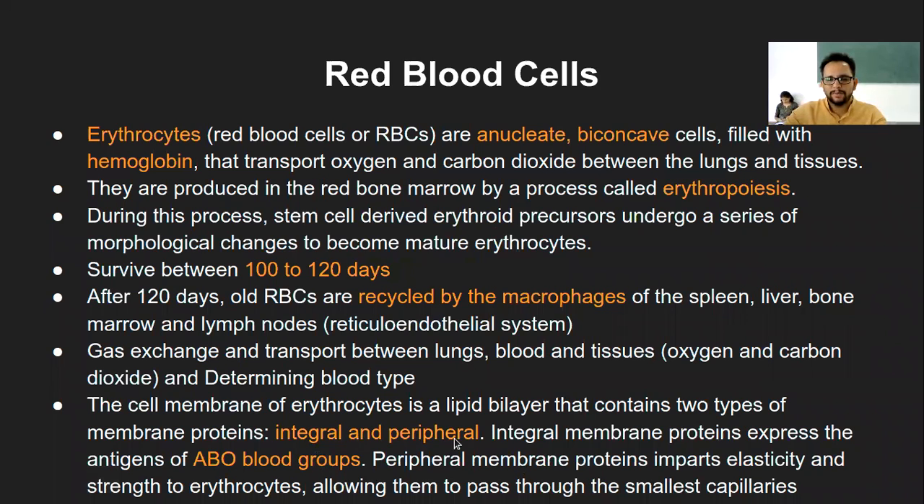There were two types of this membrane, that is integral and peripheral. The integral one represents your blood group system, and I assume you remember that we spoke of different antigens being present on this integral membrane of the RBC. The peripheral membrane specifically gives the elasticity and the strength so that they can squeeze through the small capillaries. And the rest of the parameters are more factual, so you can revise them on your own.